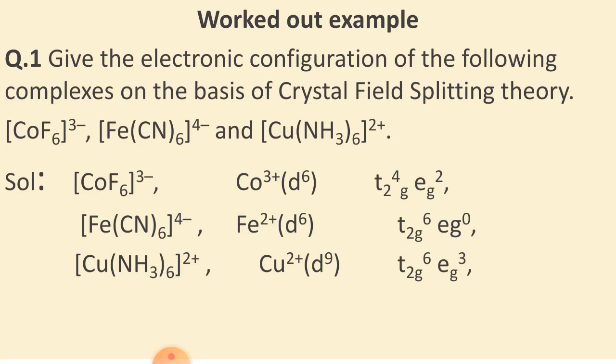So look here, t2g6, eg3. This is basically according to Hund's rule. So these are the answers of question number 1. Are you getting this?